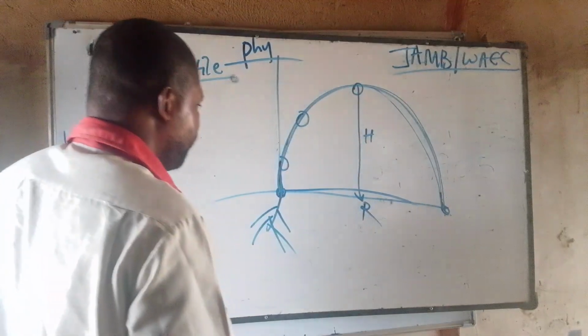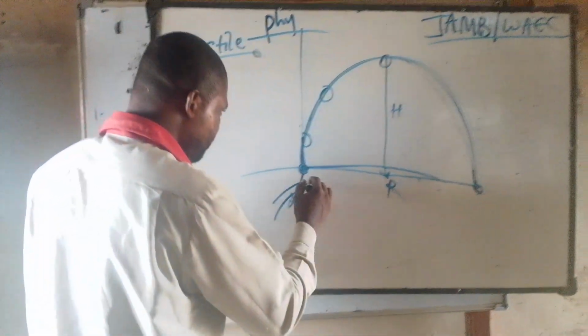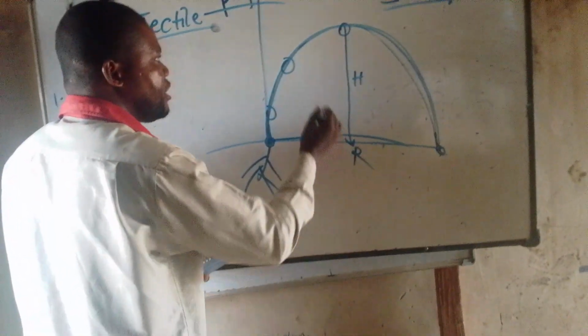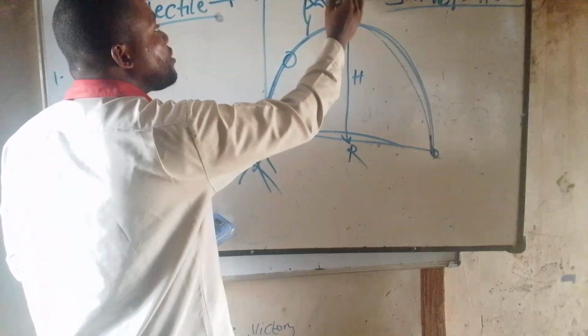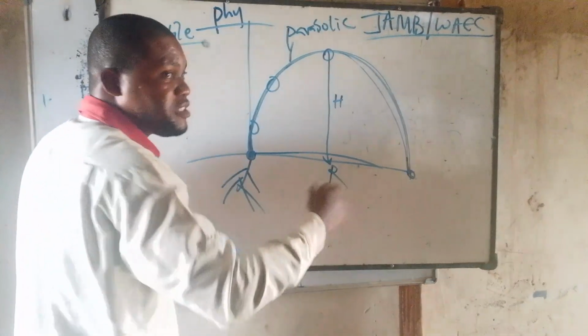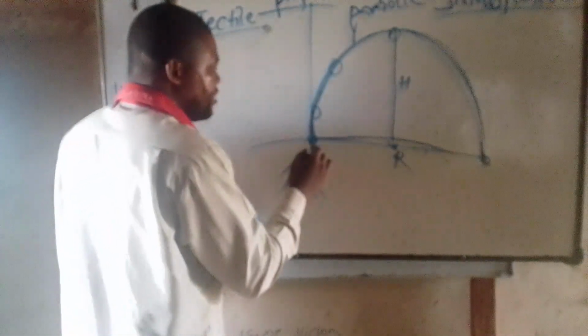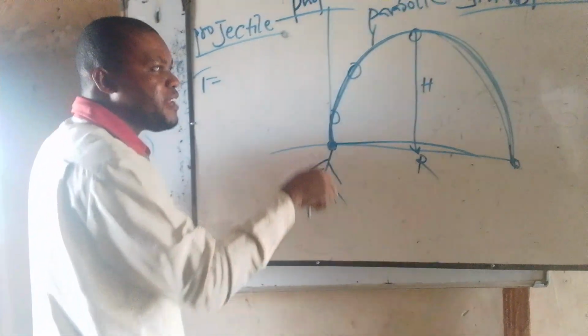Now let me start. I have this stone. This stone is being thrown up. It will go up and come down, and it will take a parabolic form, that is, a curved form. Next, the time of flight, the formula used.